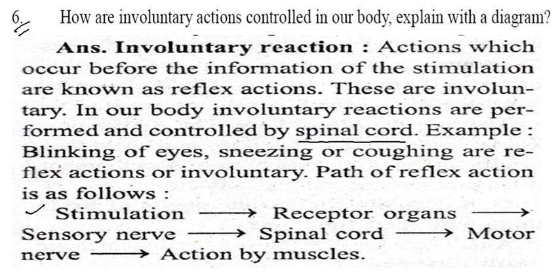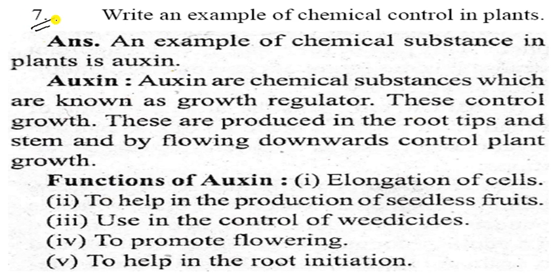So let us start the next question, that is the seventh question. Write an example of chemical control in plants. So that is the answer you have to write in your copy. An example of chemical substance in plants is auxins. So auxin, what is auxin? Auxins are the chemical substances which are known as growth regulators. It is the growth regulator.